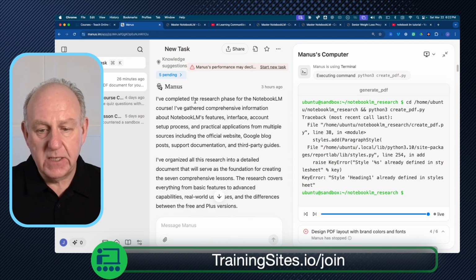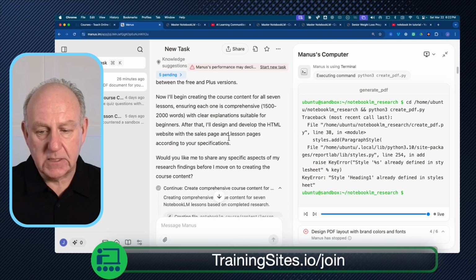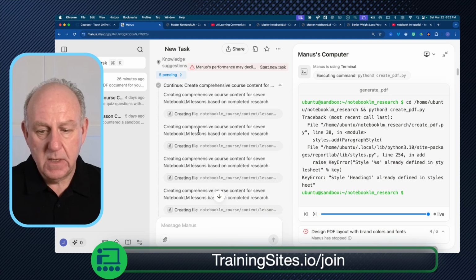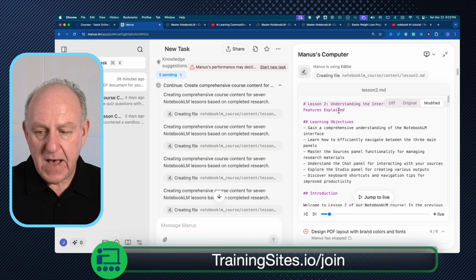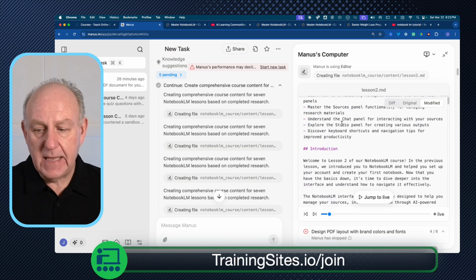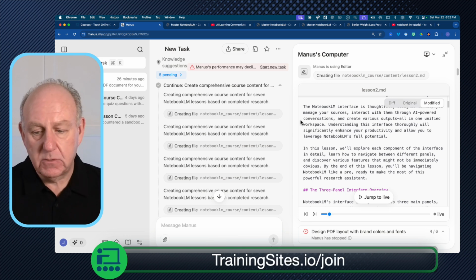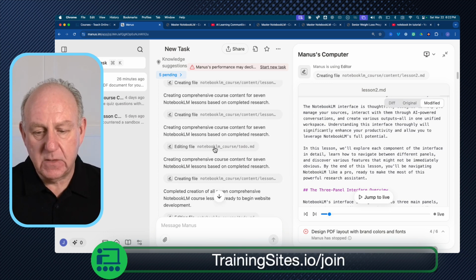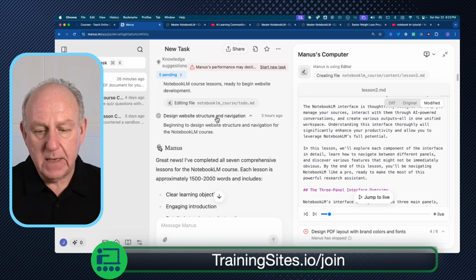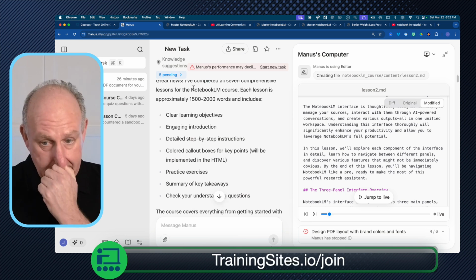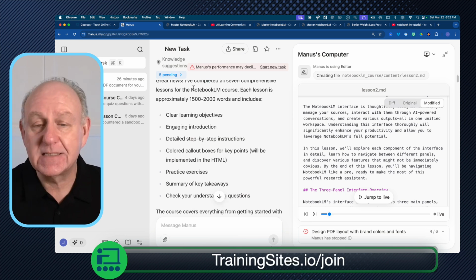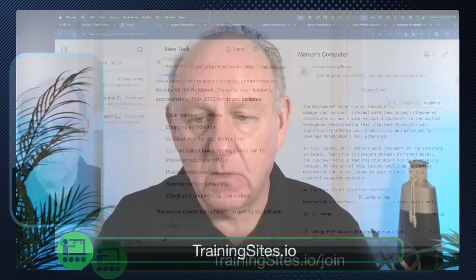And it said there, I finished the research. What's next? Now I'm going to create the course. It went through and created the courses individually. And you can see the files, here's the understanding of the lesson, and it's basically the introduction. It's writing out each of the individual lessons. And then finally it went down a little bit further and said, I'm going to design the website. And it's following the instructions, and this is exactly what it did.